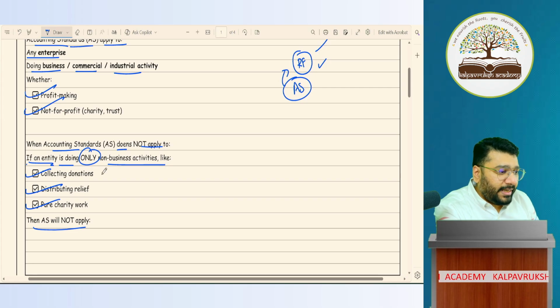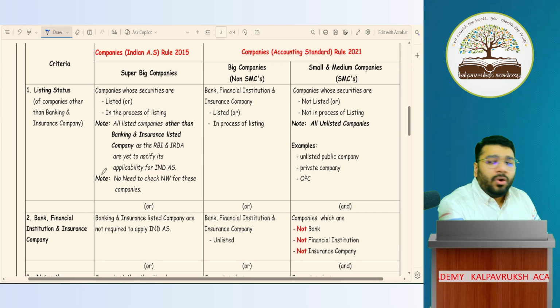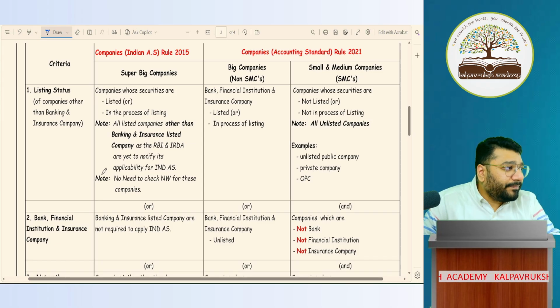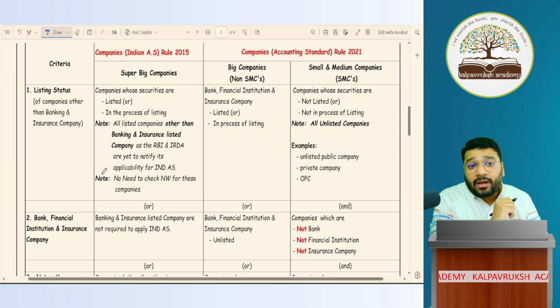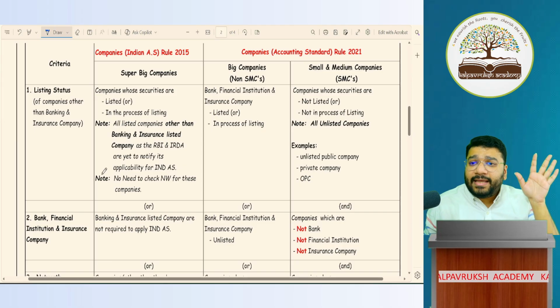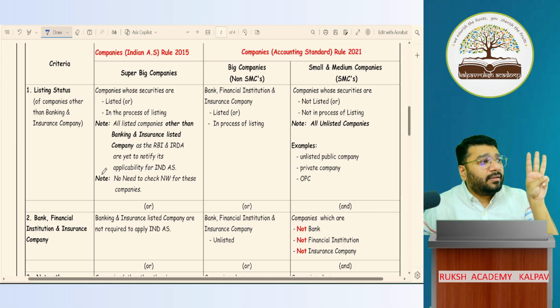Clear? Great. Now we'll talk about what are the criteria laid down for the applicability of accounting standards. There are some criteria that have been laid down for the applicability of accounting standards and Ind AS. Now, for our convenience, I have categorized these things into 3 categories. I'm giving them a name so that our discussion and reference point becomes easy.